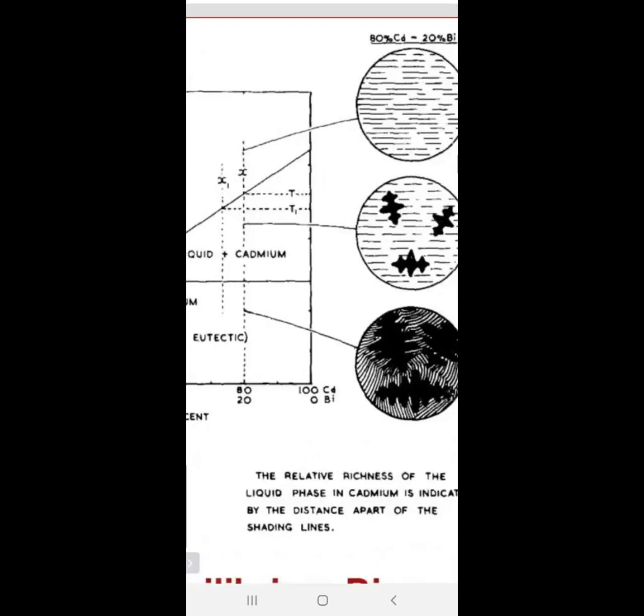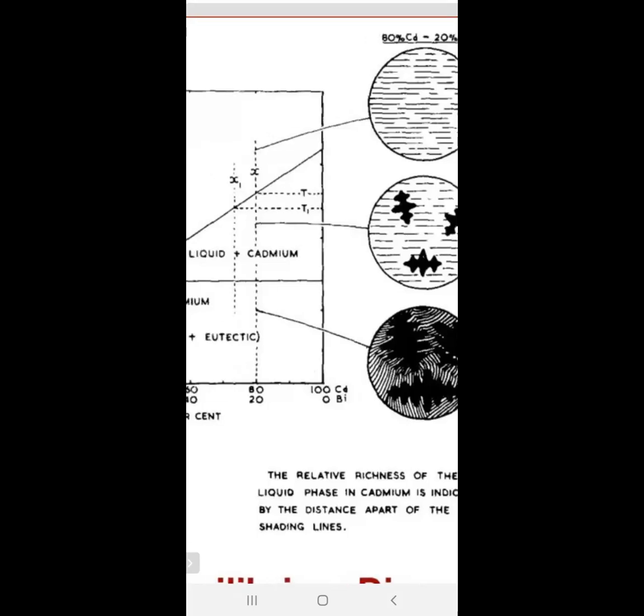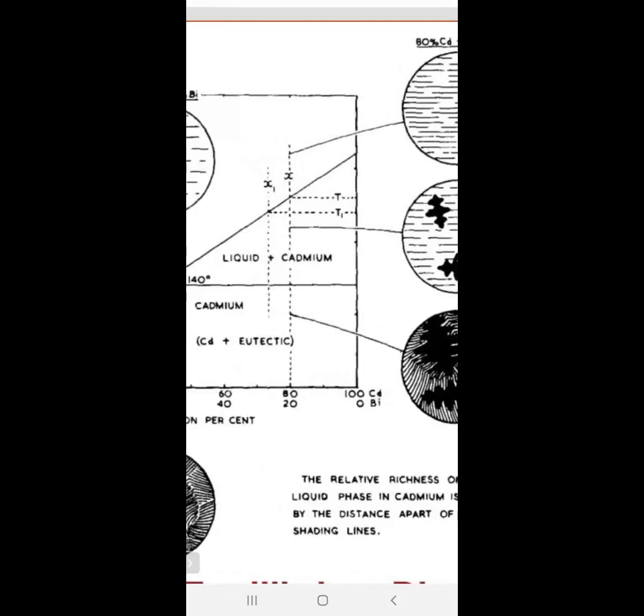Then as temperature decreases, liquid plus some dendritic structure is there. When it crosses the eutectic temperature line, the total will be solid, that is eutectic plus cadmium.